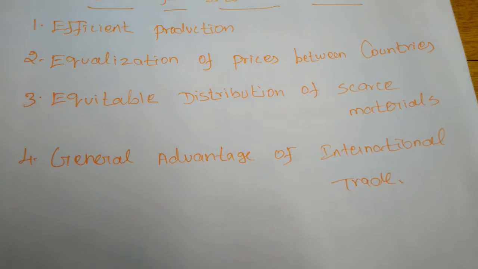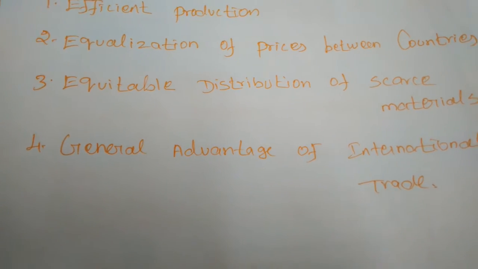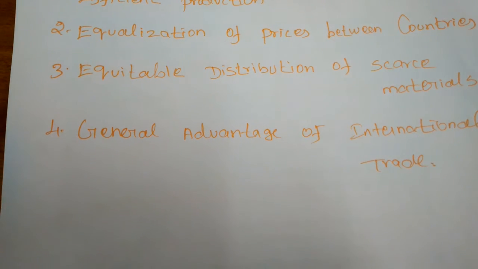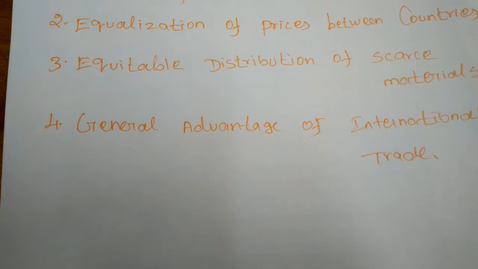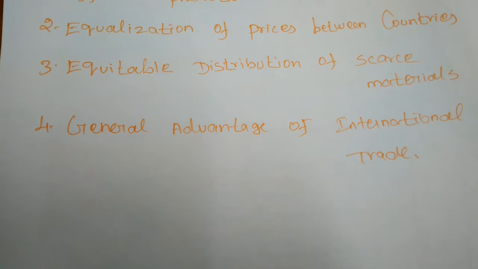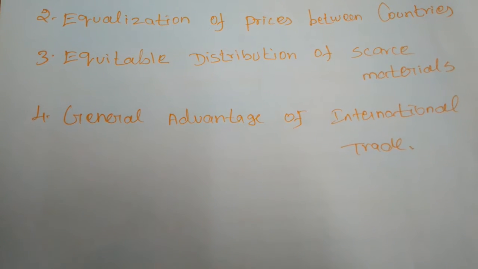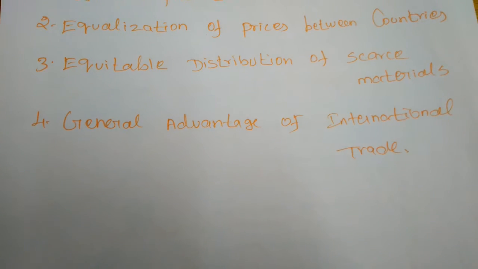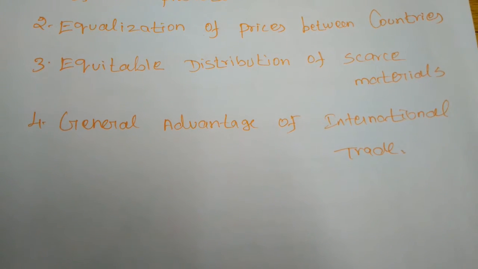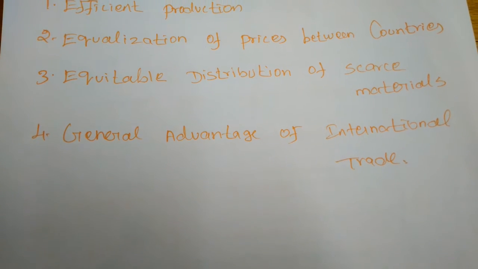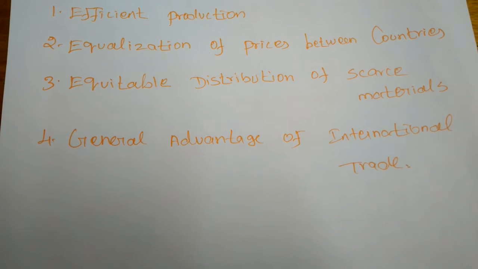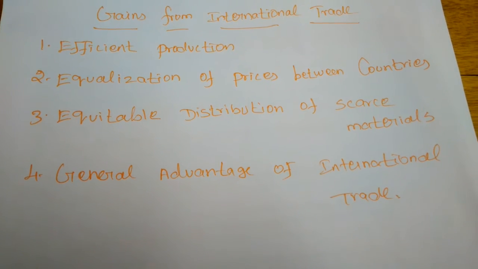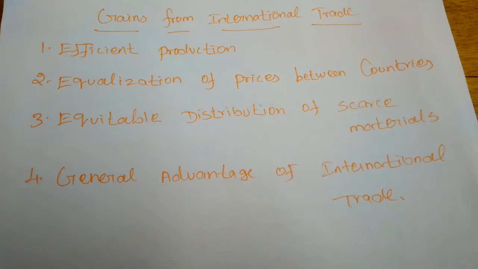Next is the division of labor and specializations. When any of the nations are focusing to produce a particular line of product for the purpose of exporting to other nations, the division of labor and the specializations also will be generated. Next, expansion in the transport facilities. The transport facilities also will be expanded among the countries. So the four types of gains from international trade are there.